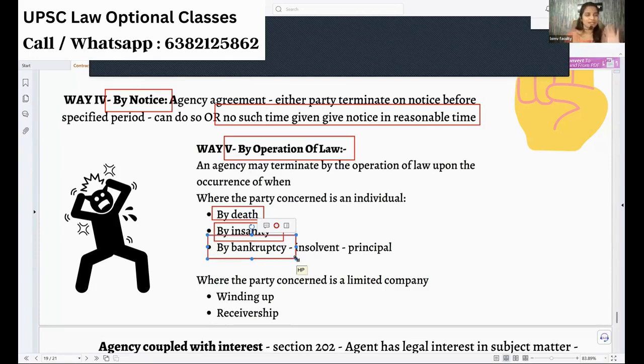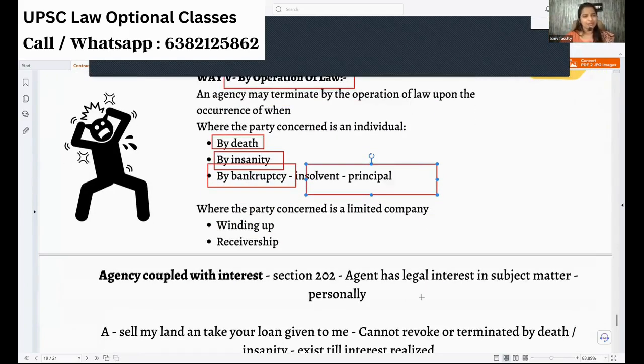Because anybody can be an agent. Only thing he will not be held responsible. So the agency will end when the principal goes bankrupt. That's very important. Okay, insolvent. Next, if the principal or agent is a company, if winding up has been done, if the company is closed altogether, the agency will end.